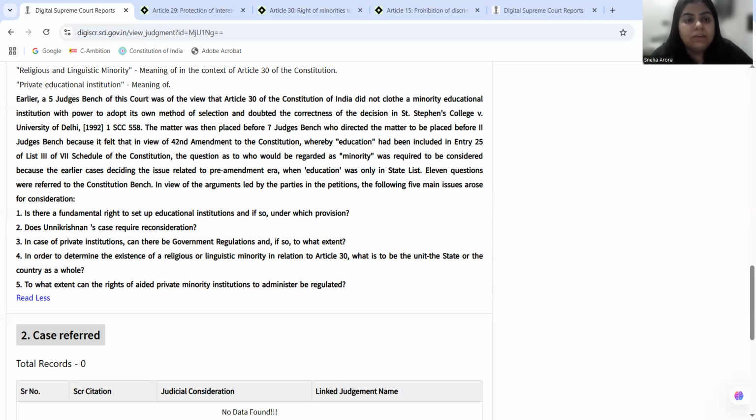But with respect to fees, the fees should not be such that it amounts to capitation fee. It should not be exorbitant in nature. It should not be prima facie profiteering in nature. And the court herein is also saying that the government may have interference with respect to the quality of education delivered. Admissions should be fair, transparent, and merit-based, specifically in the professional courses. That is what the court herein is adjudicating.